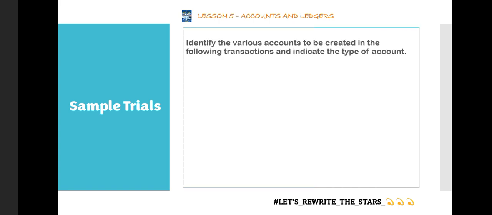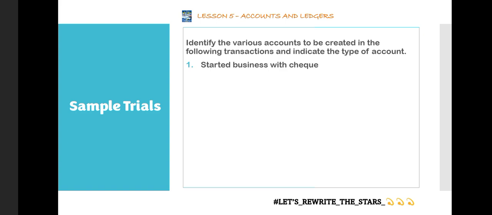We would first of all have to identify the people involved in the transaction before you can classify what type of account it is, because in every transaction, we believe that there are two people involved. So because there are two people involved, we have to first identify the people. Then when we identify the people, we look at it and see whether it is a person that we are referring to, or it is an item that we can touch, or it is a service that we cannot see or touch. I hope that is clear.